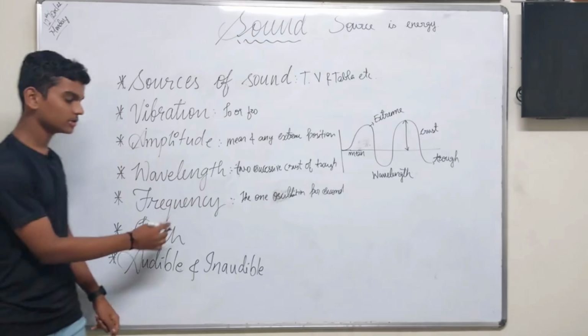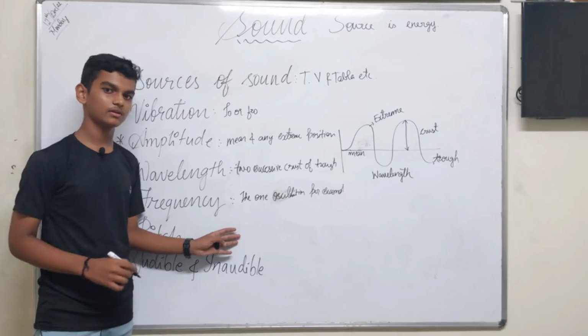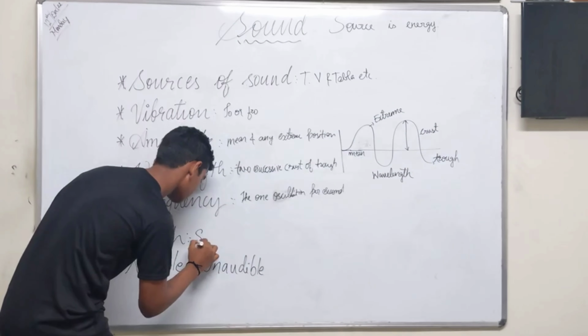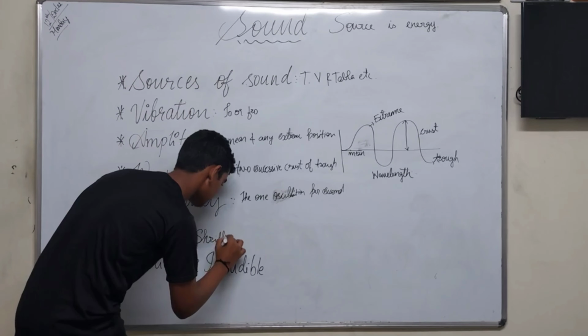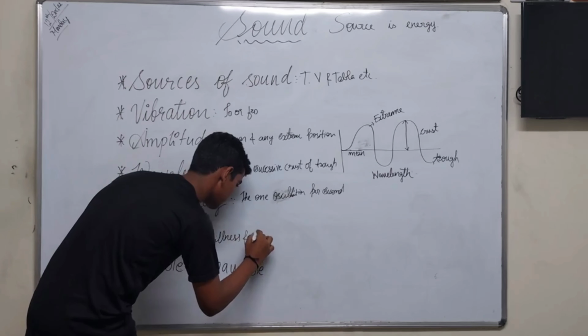Next, pitch. It denotes shrillness and sharpness of the sound.